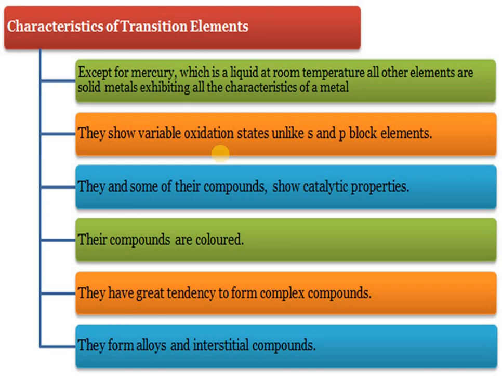Similarly, they show catalytic behavior also. Nickel, platinum, and titanium are used as catalysts. Their compounds are colored, like those of manganese, chromium, iron, and copper. They also have a tendency to form complexes, like the tetraammine silver complex and the tetraammine copper complex. So these transition elements have the specific characteristic of forming complex compounds or coordination compounds. They form alloys and interstitial compounds. We are going to discuss these small factors, which are very important.